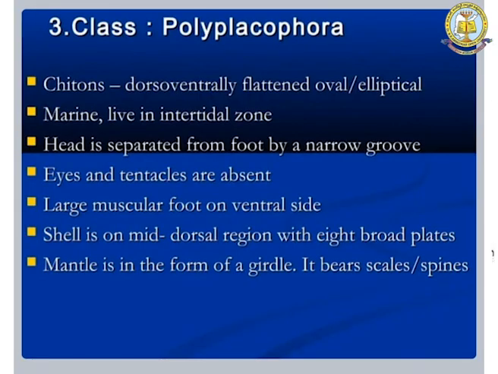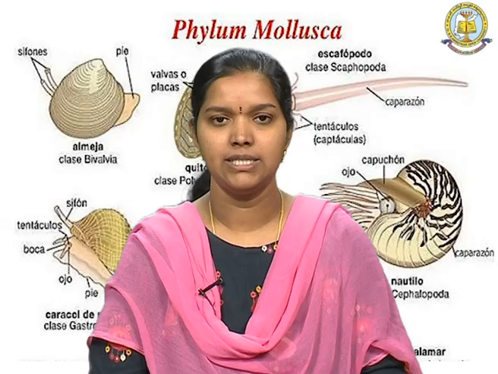And the next class is Polyplacophora. They are present as chitons, which are dorsoventrally flattened and oval or elliptical in shape. They are marine in nature, and the head is separated from the foot by a narrow groove. Eyes and tentacles are completely absent. They have a large muscular foot on the ventral side, and the shell has 8 broad plates in the mid-dorsal region.